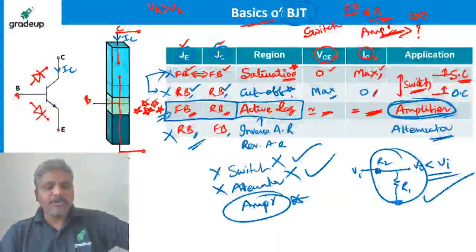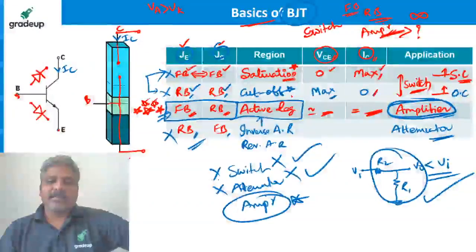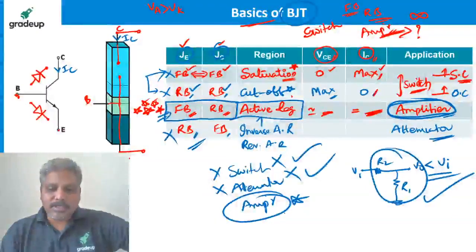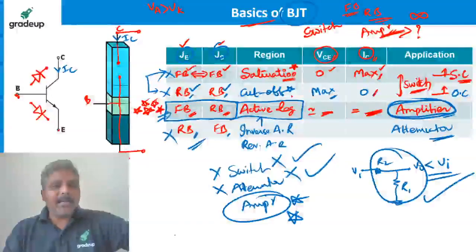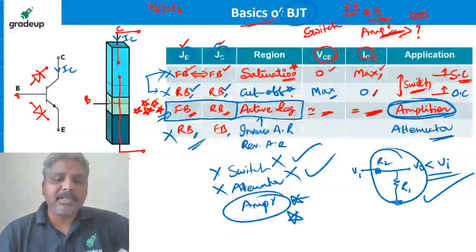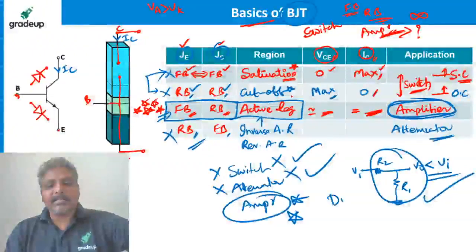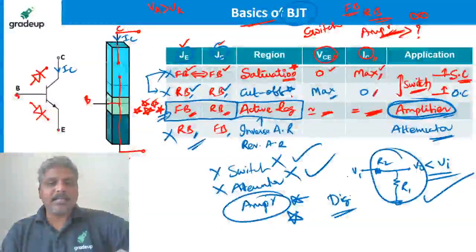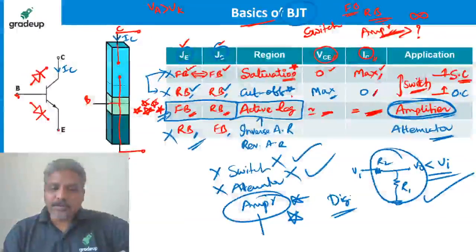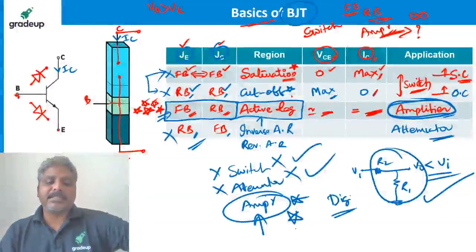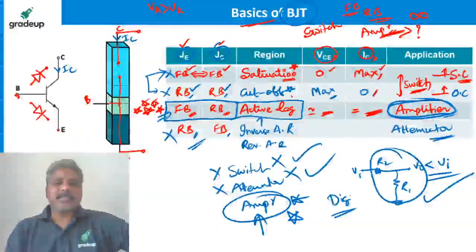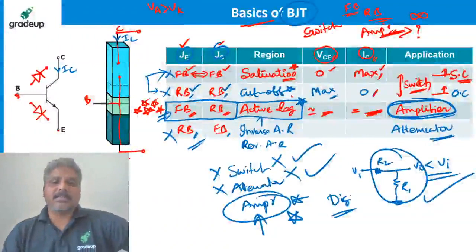It doesn't mean that we don't use it. We can use it. It all depends on the application. Mostly the BJT is used as an amplifier. In digital applications, we use the transistor in saturation and cutoff only, not in the active region. In analog circuits, we mostly use the BJT in the active region so that it works as an amplifier. Is it clear, guys? Very simple. So let us concentrate more on the active region now.